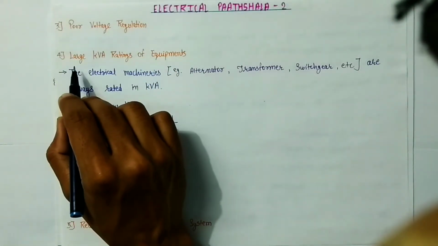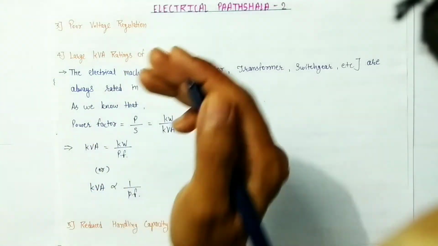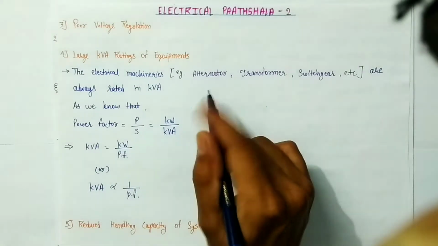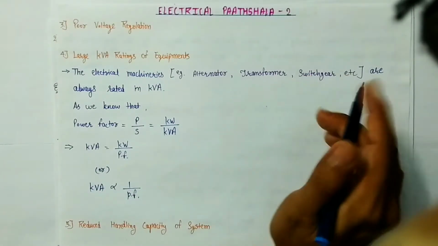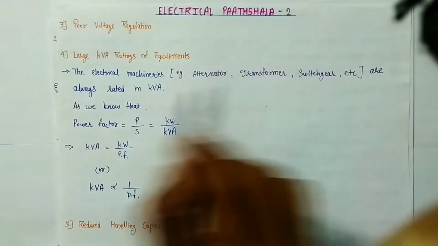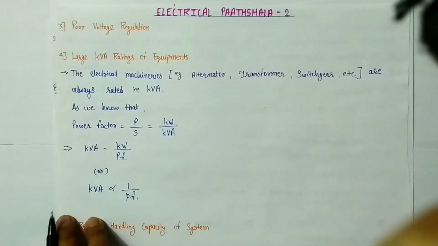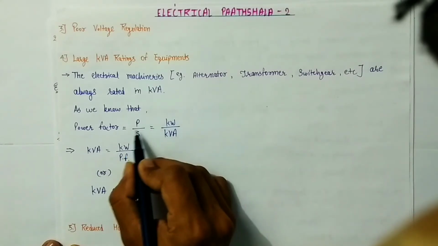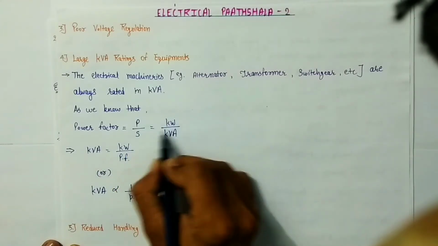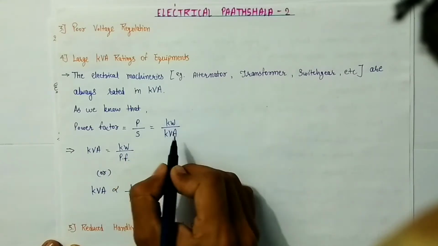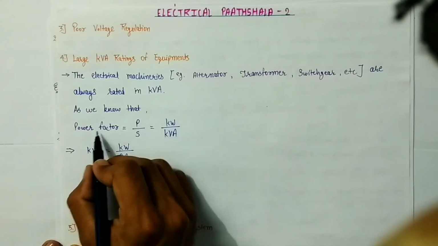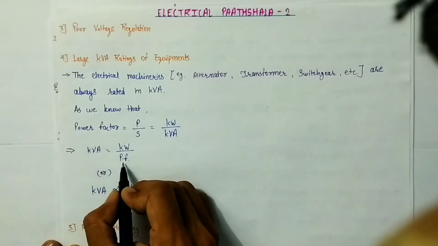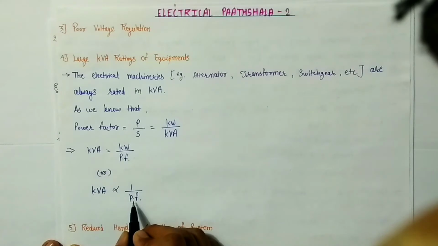Now the next disadvantage is large kVA ratings of equipment. How? So guys, the electrical machineries, alternators, transformers, switchgears, etc., are always rated in kVA. Now we also know that power factor is given by active power to the apparent power, or we can say kilowatts to the kilovolt ampere. These are the respective units of active and apparent power. So power factor is given by kW by kVA. So from here we can write kVA is equals to kW by power factor, or kVA is inversely proportional to power factor.